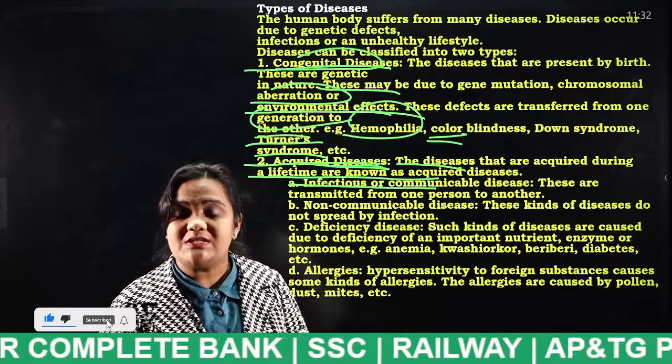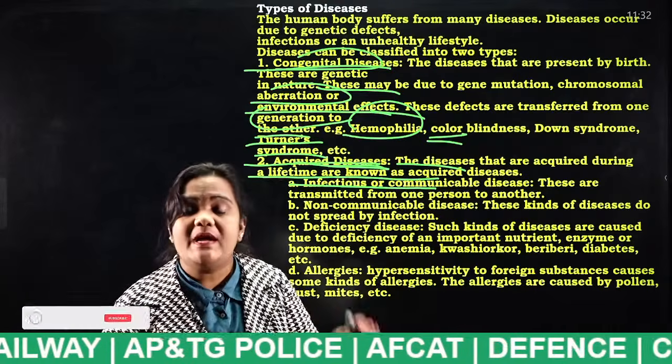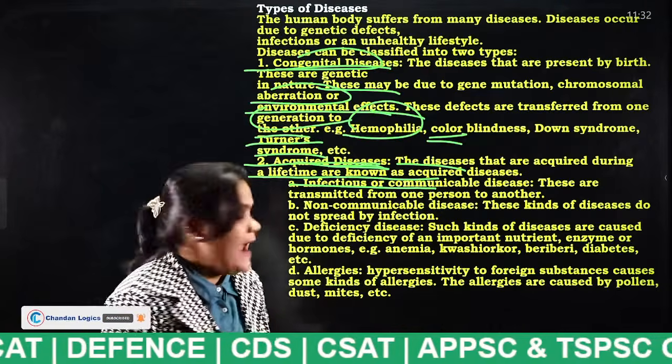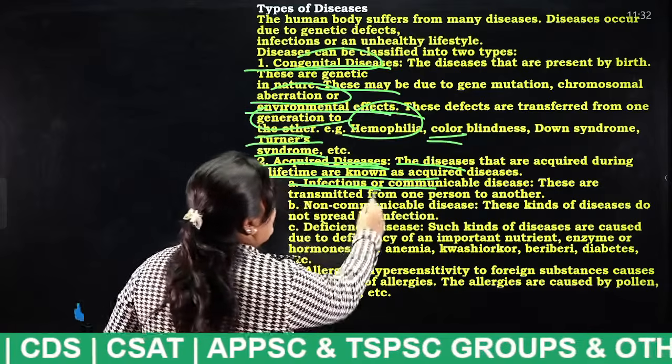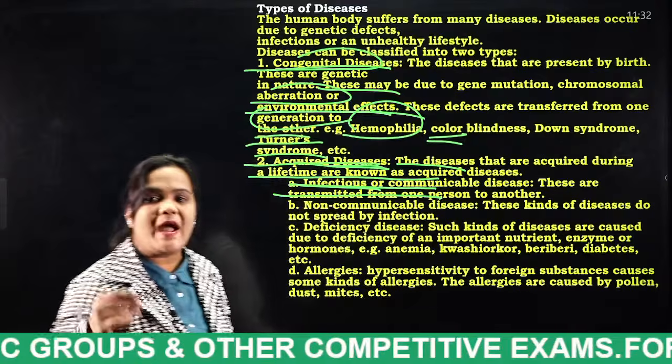Non-communicable diseases means what, students? The diseases which do not spread from one person to another person. Example, cancer, heart disease, diabetes. We have already discussed this. And the next thing is infectious or communicable diseases. These are transmitted from one person to another person. Just now I have discussed.